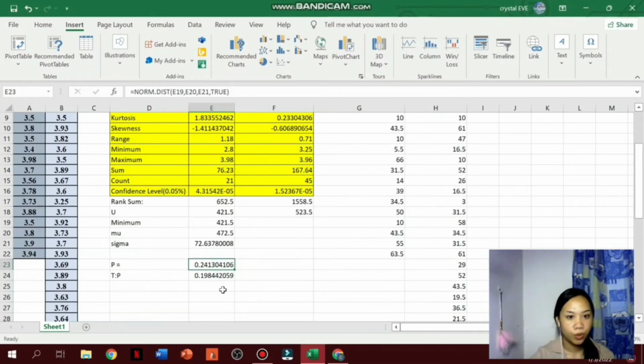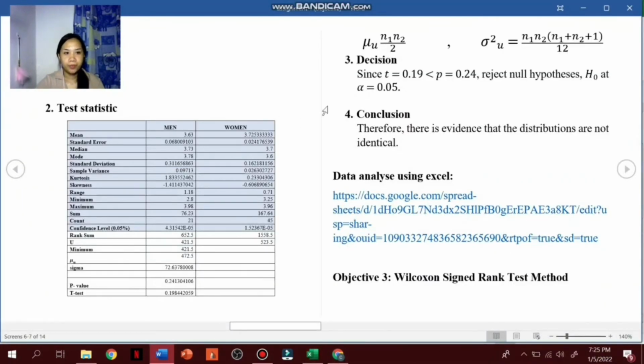For our p-value, we use the normal distribution as our formula, and we get here 0.24. And for our test statistic, we get 0.19. So we have our value of test statistic and p-value. We can make the decision for this objective, where the value of test statistic is 0.19 and the p-value is 0.24, where here we can see that the p-value is more than the value of t. So we reject the null hypothesis at alpha 0.05. And for the conclusion, there is evidence that the distributions are not identical.